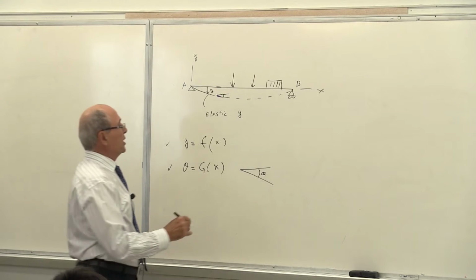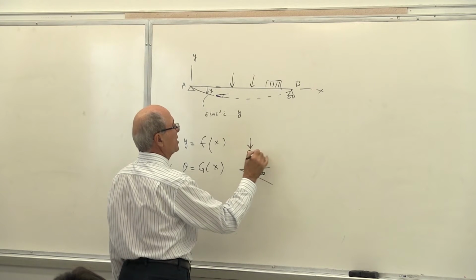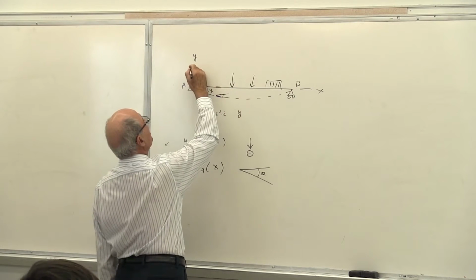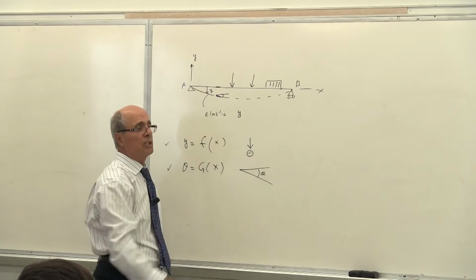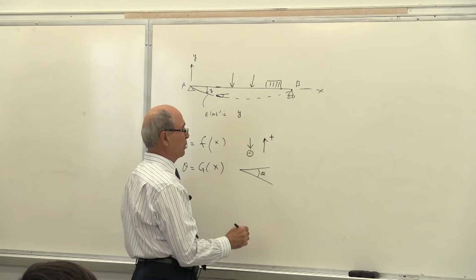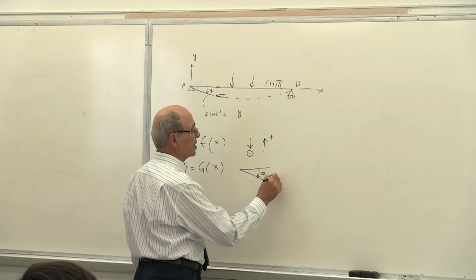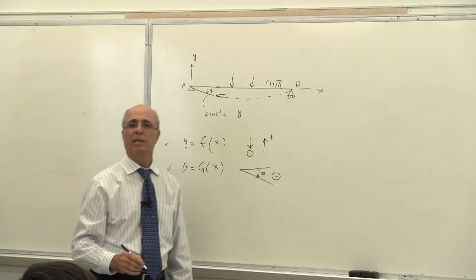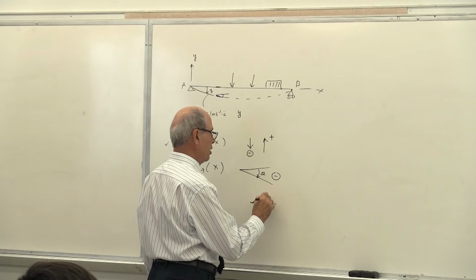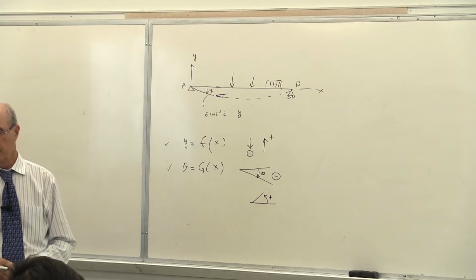And by the way, the sign of y, if it goes down, is negative. Of course, as you see here, this beam goes down negatively because this is positive y, and it goes up like that. We are going to call it positive. For theta, if theta goes clockwise, like moment, we are going to call it minus, and if it goes counterclockwise, we are going to call it plus. So this is our sign convention.